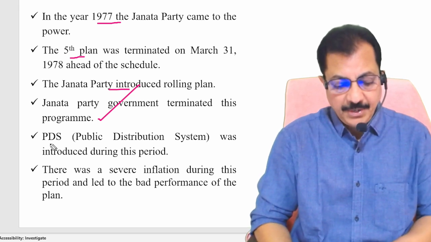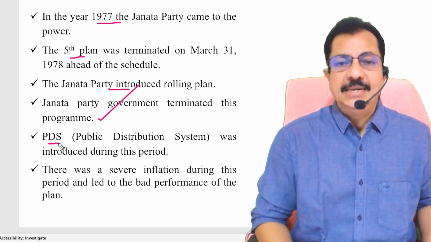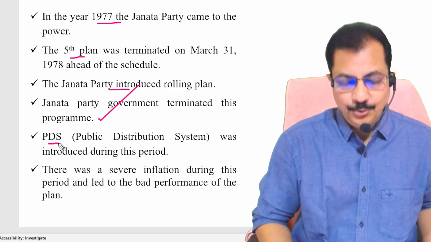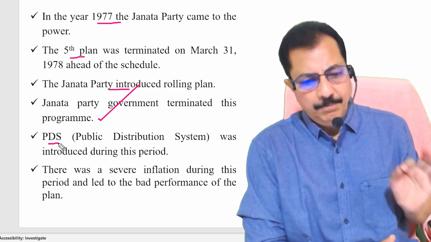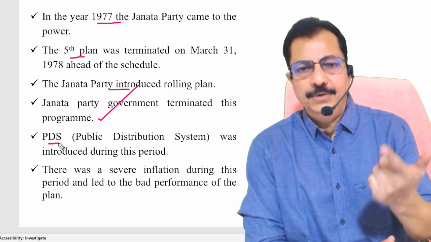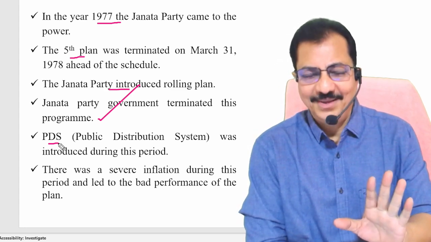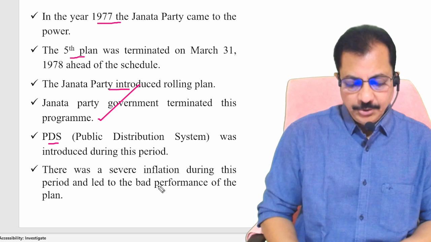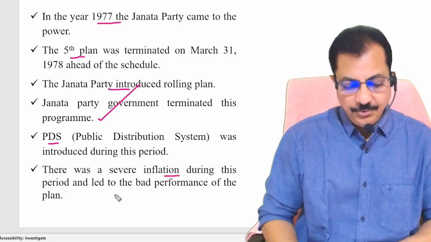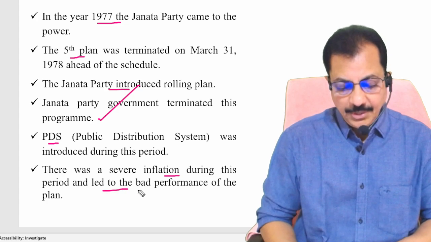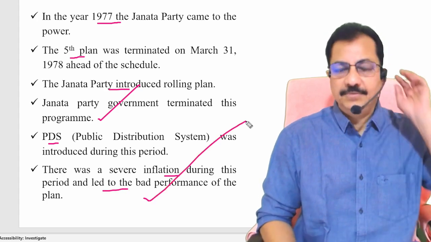During this particular fifth plan, public distribution system was introduced. Clear? I will be explaining regarding public distribution system when we discuss agriculture. Clear? Next. When it comes to this period, there was severe inflation, which led to the bad performance of the plan.